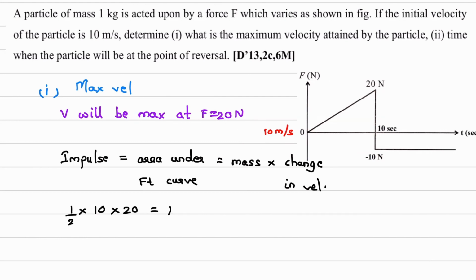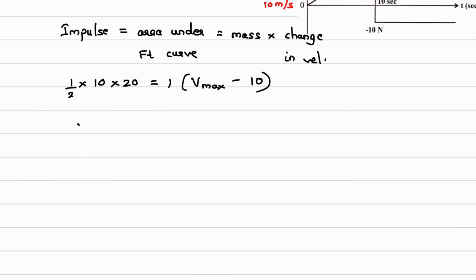So 1 in bracket, final velocity will be Vmax minus initial velocity 10. Okay, next, the only unknown in this equation is Vmax, it is equal to 110 meter per second. So this is the first answer.